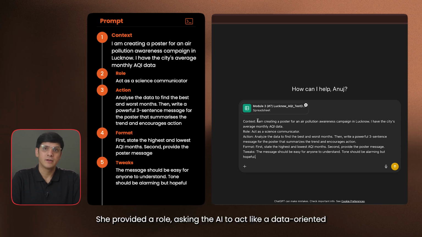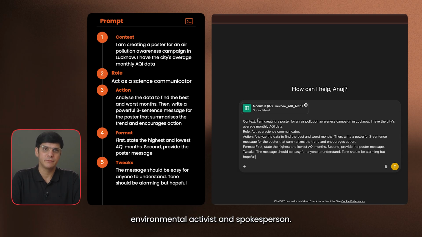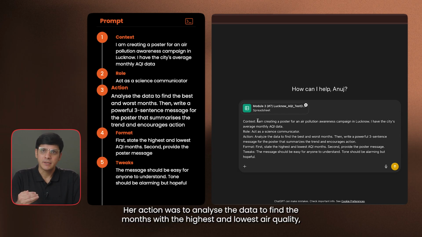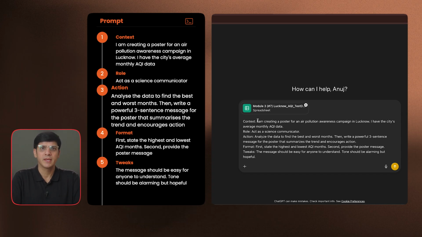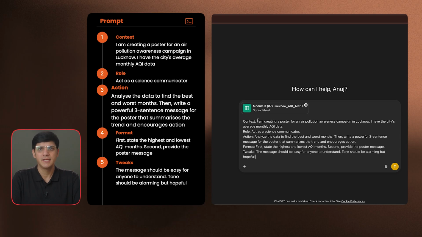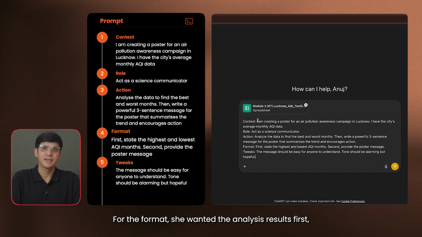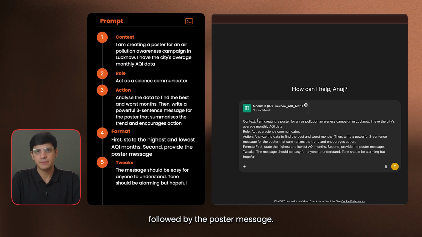She provided a role, asked AI to act like a data-oriented environmental activist and spokesperson. Her action was to analyze the data to find months with the highest and lowest air quality and write a powerful 3-sentence message for the poster that tells the story of air pollution in Lucknow and encourages people to take action. For format, she wanted the analysis results first, followed by the poster message.